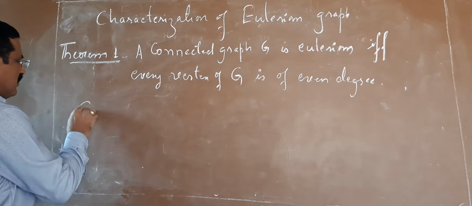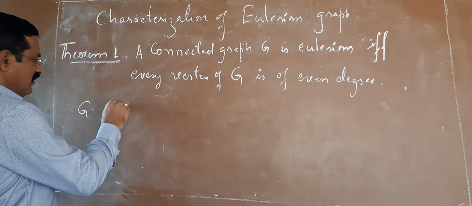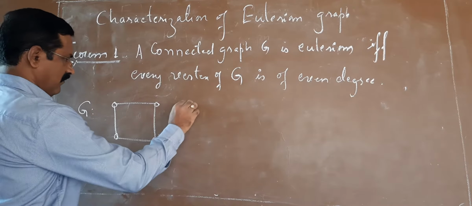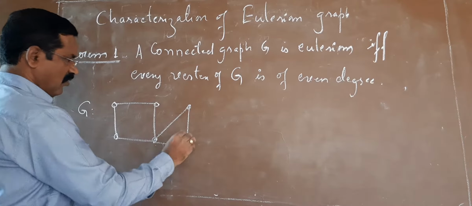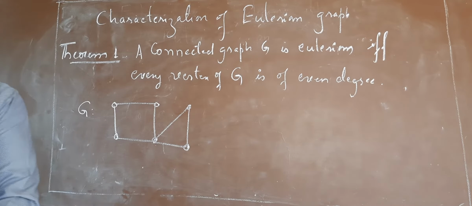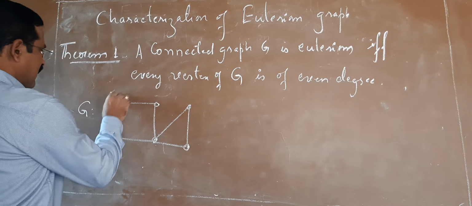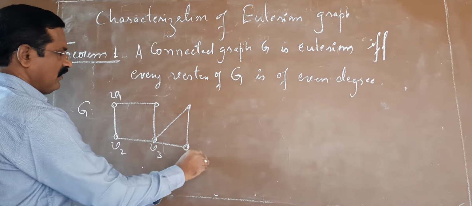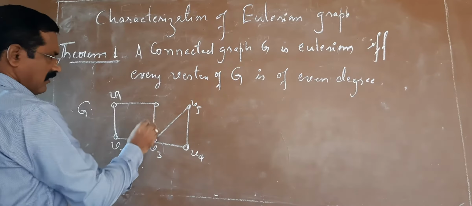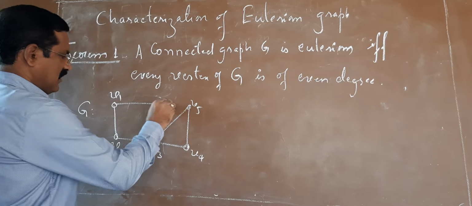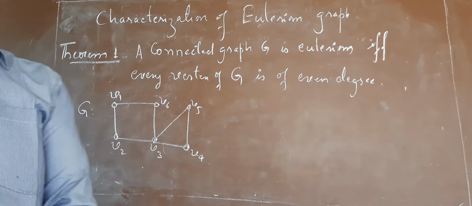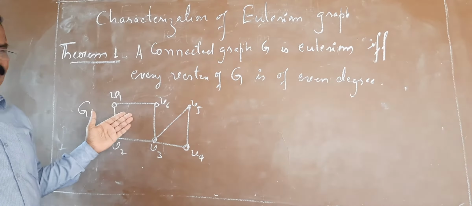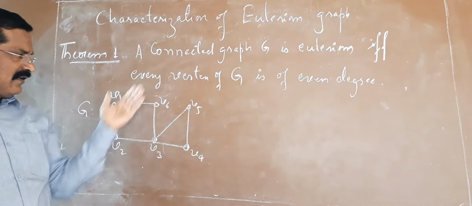Consider a graph G. Suppose this is the graph. This is a graph G. Let me label the vertices as V1, V2, V3, V4, V5, and of course V6. Now, first we consider whether it is an Eulerian graph or not.